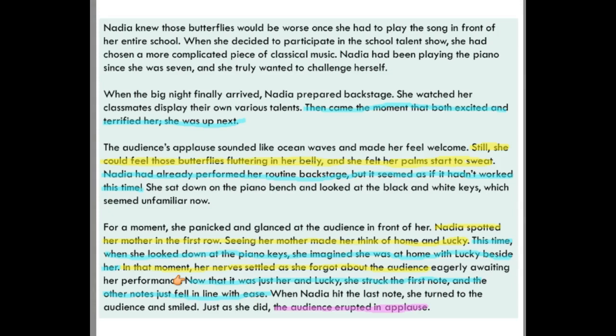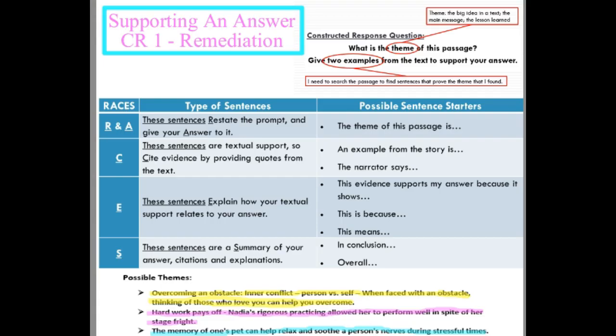So we might say something like, Nadia thought of Lucky when she felt nervous. We see this in the text in this quote. And you could provide a quote. Okay? When she thought of Lucky, this evidence supports my answer because it shows how, when Nadia thought of Lucky, her nervousness went away and she calmed down.